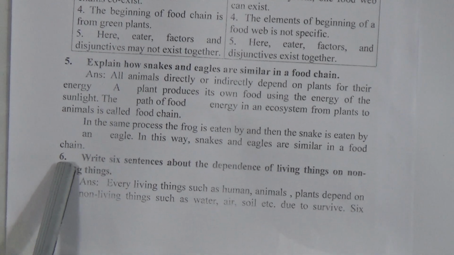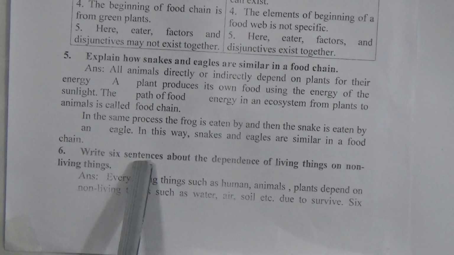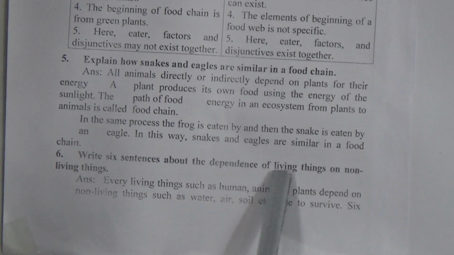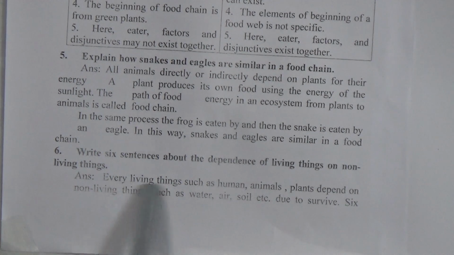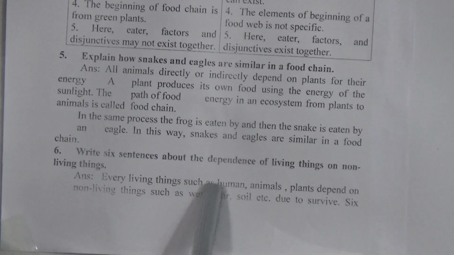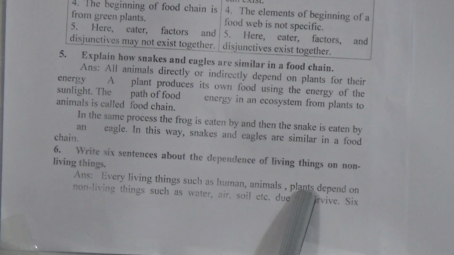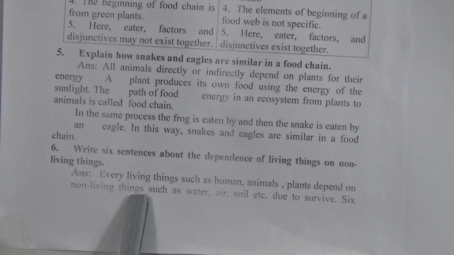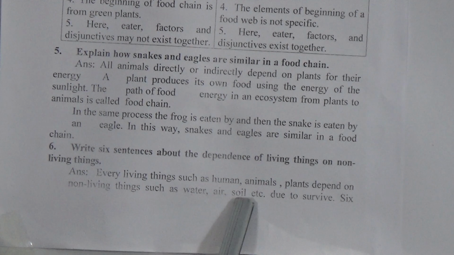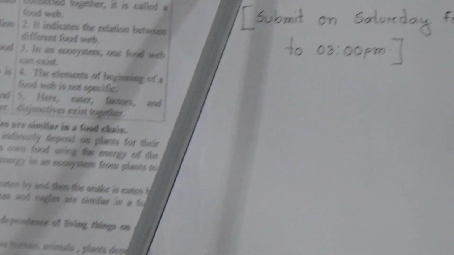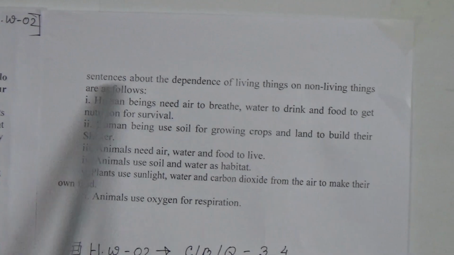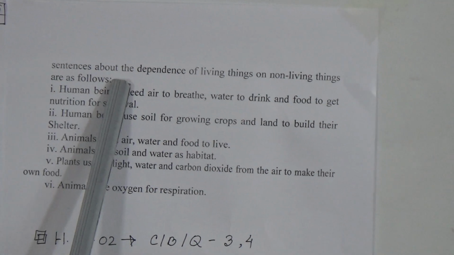Come to the last question for this chapter. This is: write 6 sentences about the dependence of living things on non-living things. The answer to the question is: every living thing such as humans, animals, plants depend on non-living things such as water, air, soil, etc. to survive. 6 sentences about the dependence of living things on non-living things are as follows.